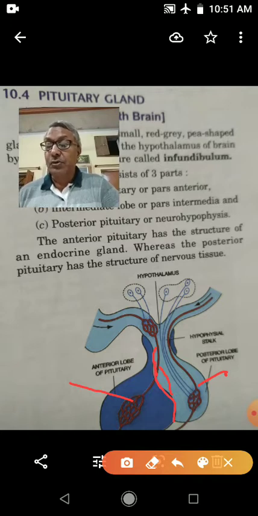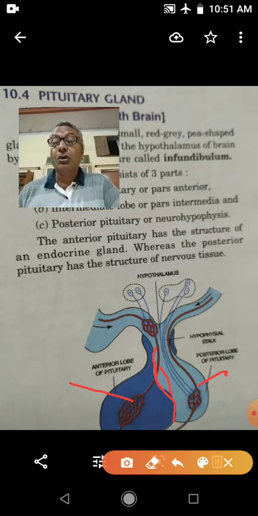Hypersecretion of growth hormone during childhood produces long, healthy and giant-sized persons. Hypersecretion of growth hormone in adults produces a disproportionate giant, that is called acromegaly.